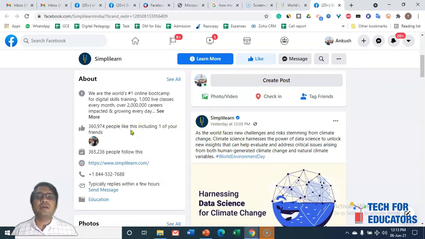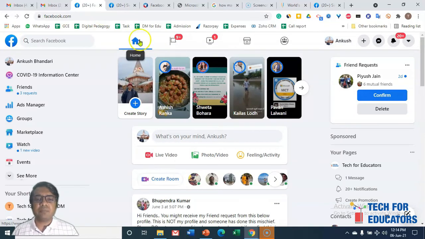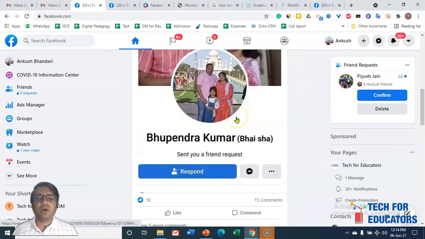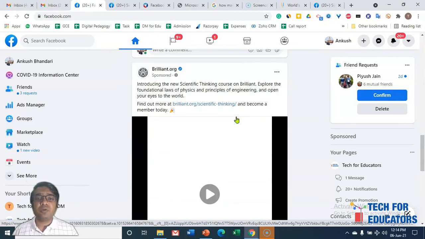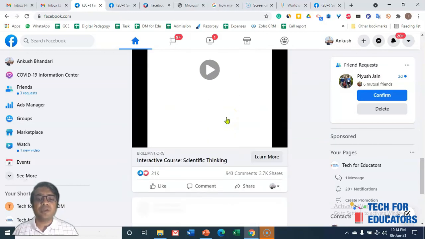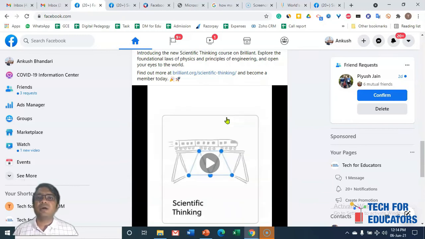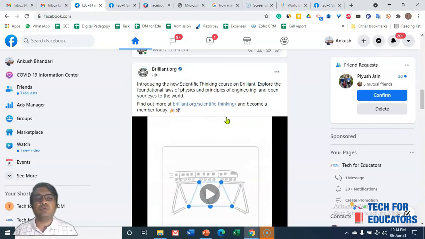The fourth thing is that you need a business page in case you want to start any advertisement on Facebook. On our Facebook profile, we see lots of advertisements. Here I am on my home page, and if I go down, I can see one advertisement that is from brilliant.org. So even if you have to advertise anything on social media, you need to have a page, and only then can you do the advertisement.